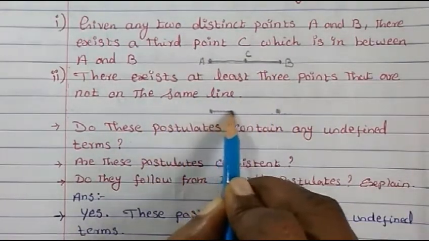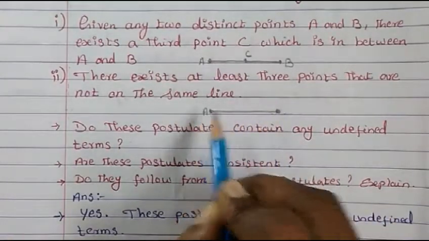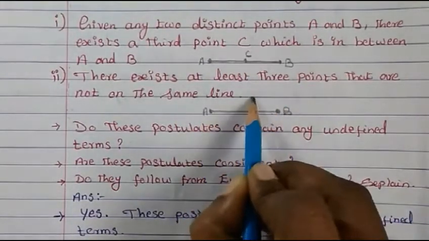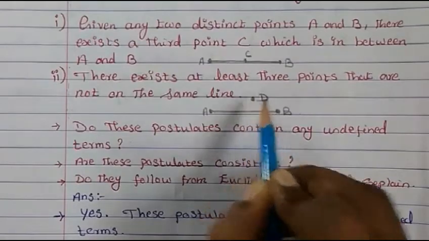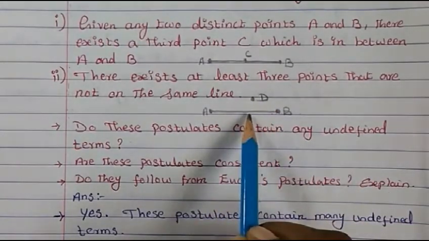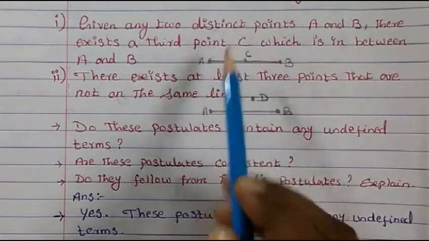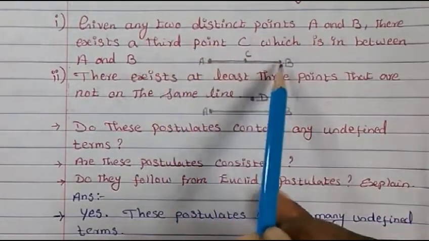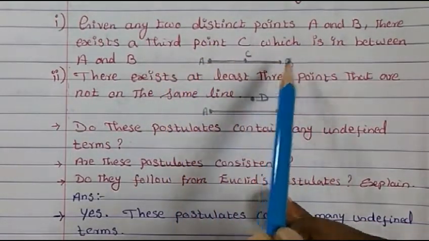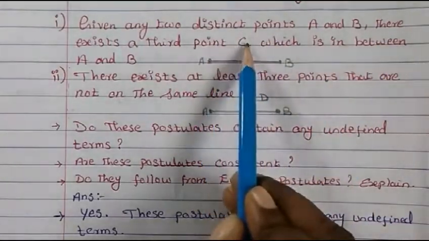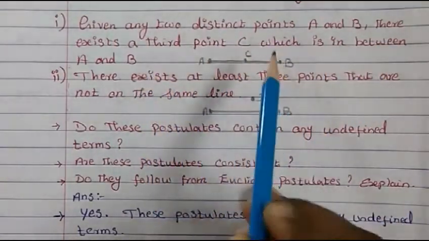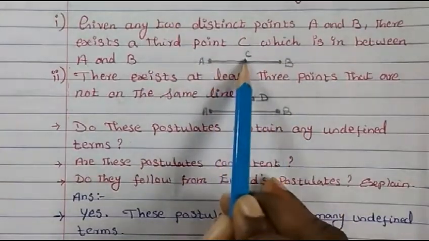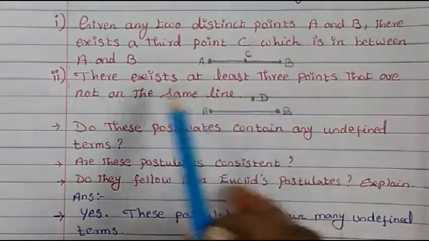That means we consider two points, and the third point is somewhere else, not on the same line. So there are two different situations. In the first, there are two distinct points A and B, and a third point C in between A and B, which means it has to be on the same line.